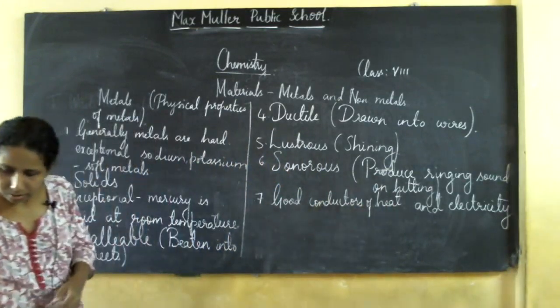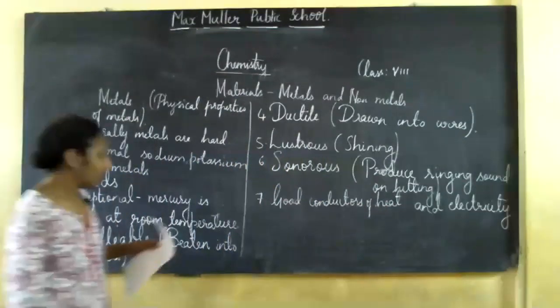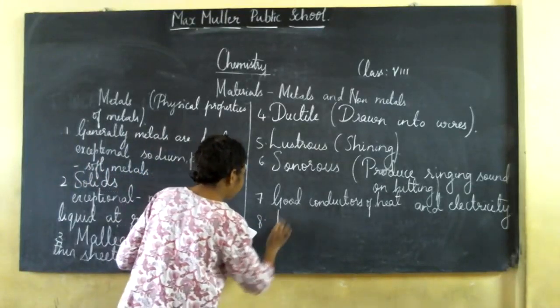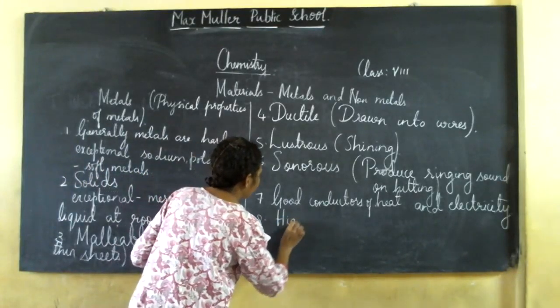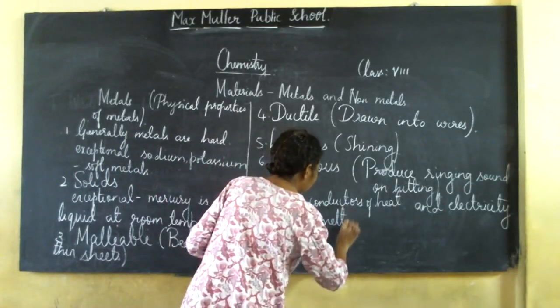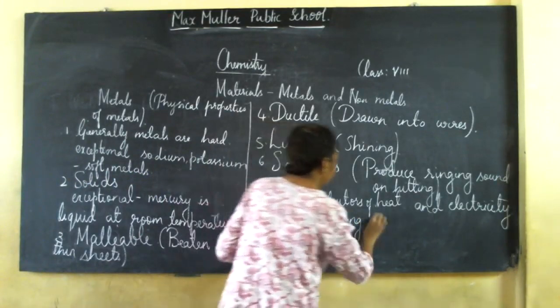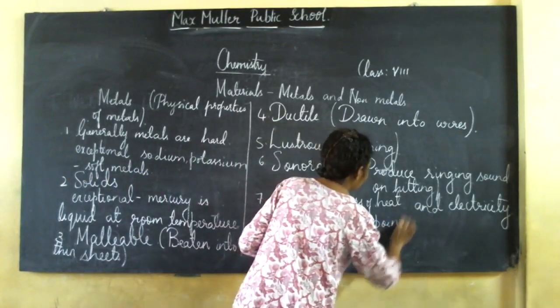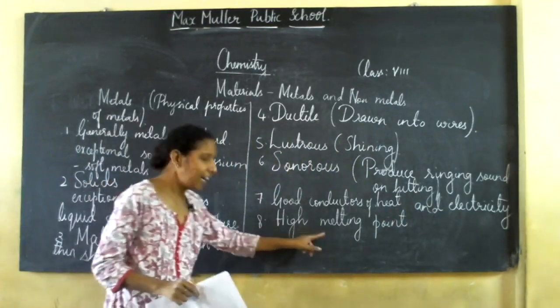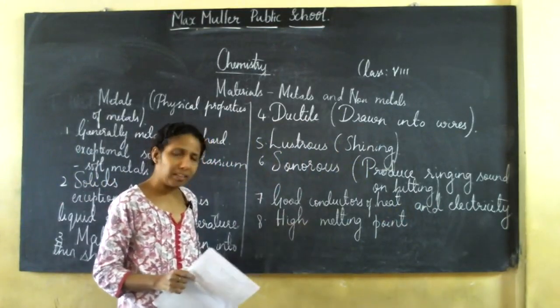Next, metals have a high melting point. What do you mean by melting point?